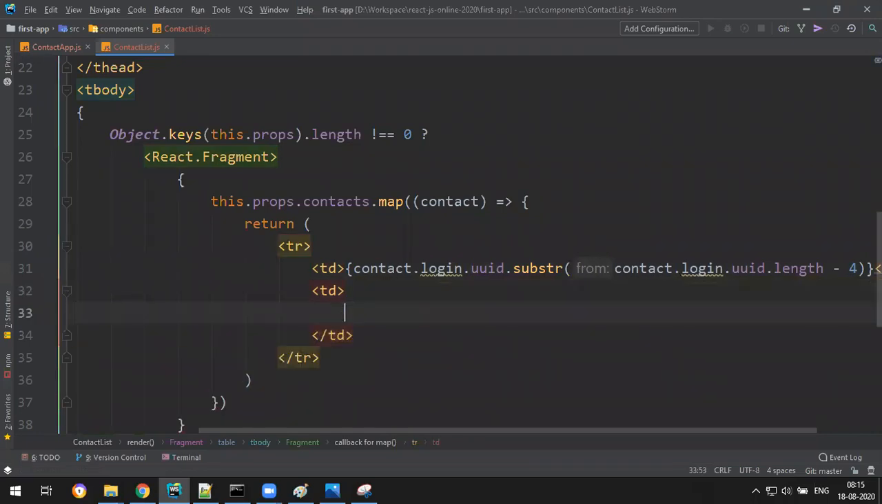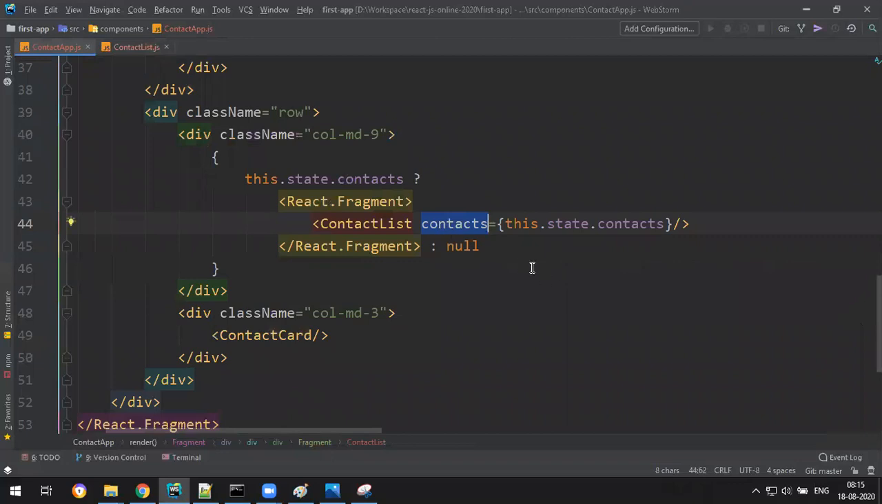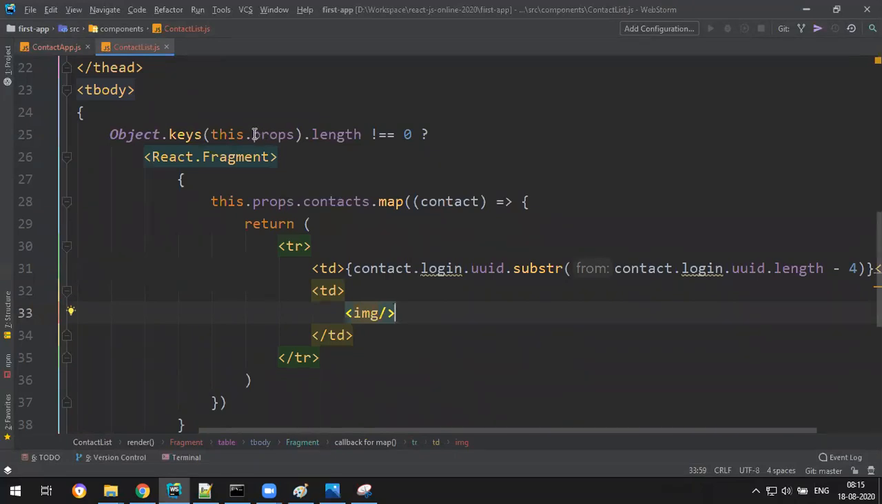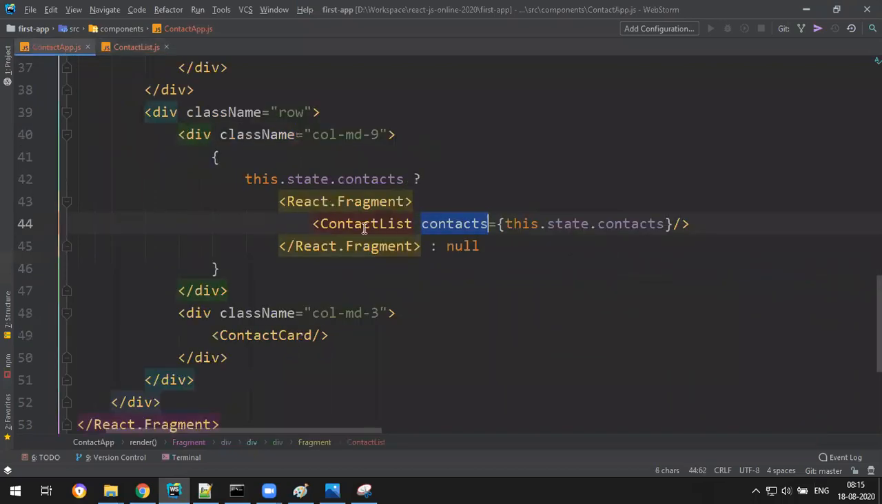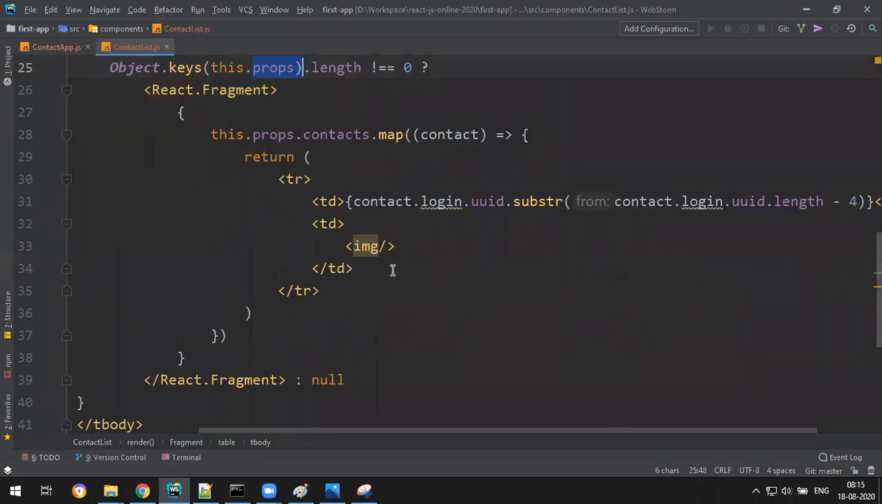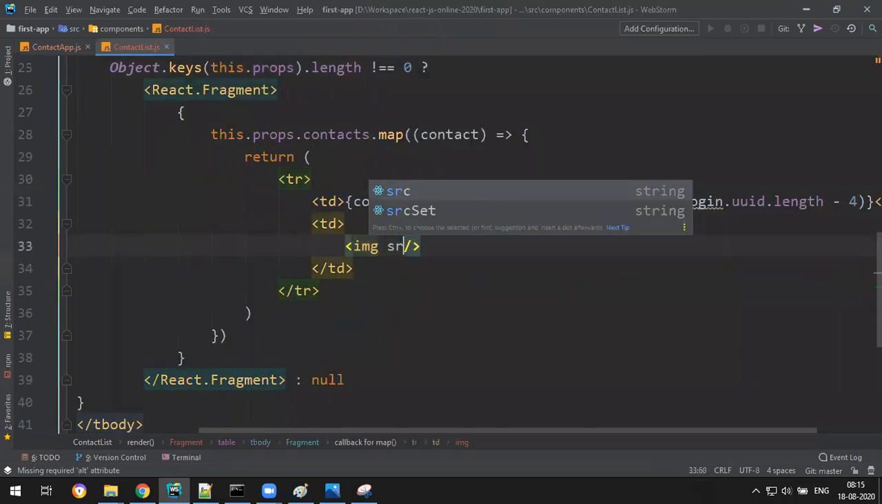Sir, in the object key, you have written this.props. Do you have to write this.props.contacts? No, only this.props, because this.props.contacts is nothing if you don't provide anything; contacts will be null. So first this should not be empty. If not empty, then you can access the contact. We are checking the props only. The only thing I'm providing is contacts, so it contains some contacts property. Yes. Okay.